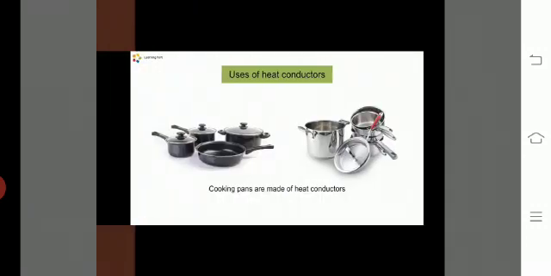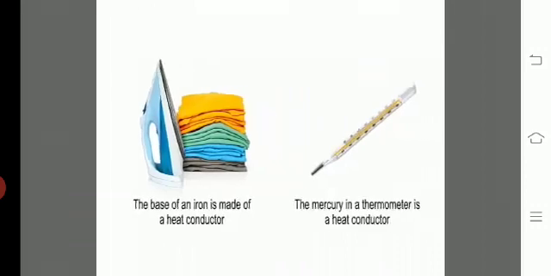Students, those objects that allow heat to pass through them are called conductors, like these cooking pans. Okay, here I am going to show you a picture of an iron and a thermometer. In the thermometer, the mercury is the heat conductor, and the base of the iron is made of metal. So that is why we iron our clothes.